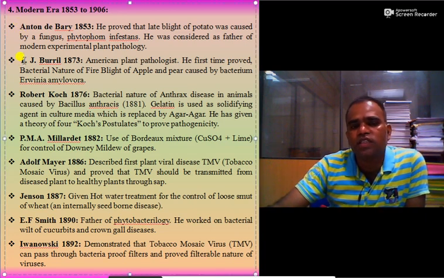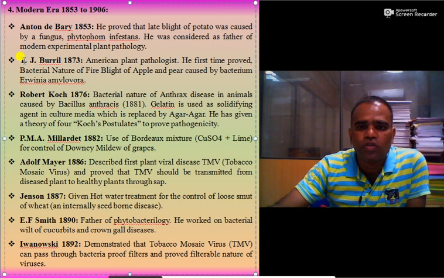Then the second scientist is T.J. Burrill, 1873. He was an American plant pathologist. He first proved the bacterial nature of fire blight of apple caused by Erwinia amylovora. So it is the first bacterial disease which occurred in plants, and it was discovered by T.J. Burrill. So it is also a very important contribution.